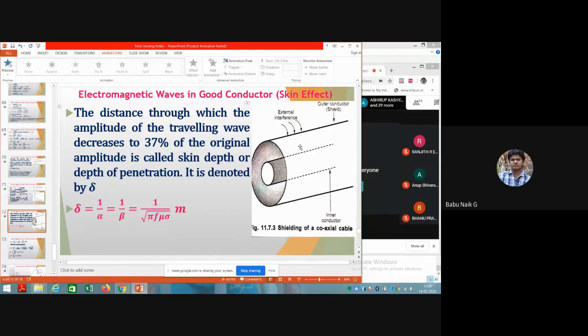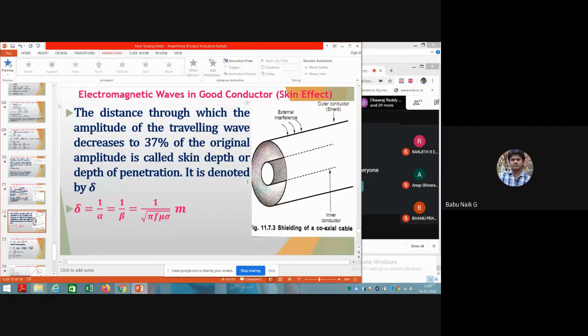So, the thin layer outside of the shielding. Because of this thin layer, any disturbance, that wave is going to travel only up to 37%. After that it will reach completely zero. So that's why we call it the skin effect, that surface which we are considering as a thin layer of the outside conductor.